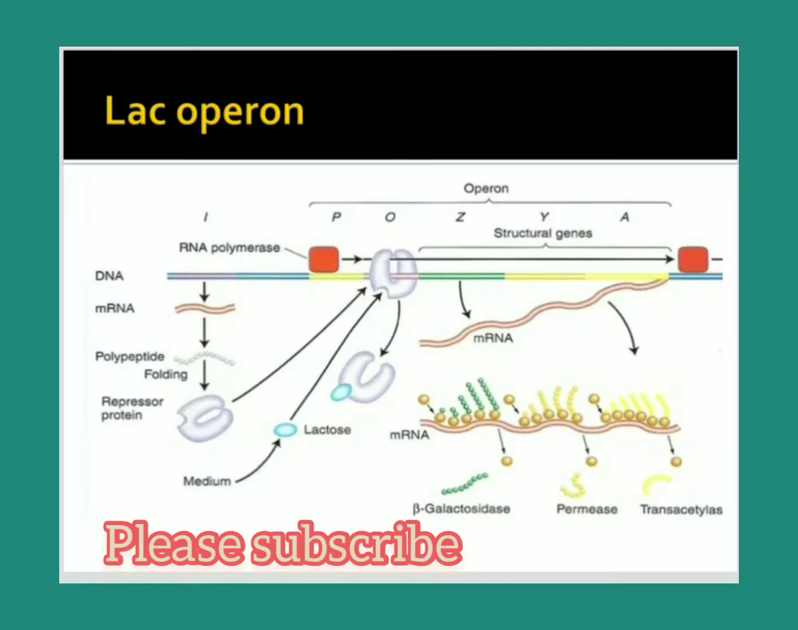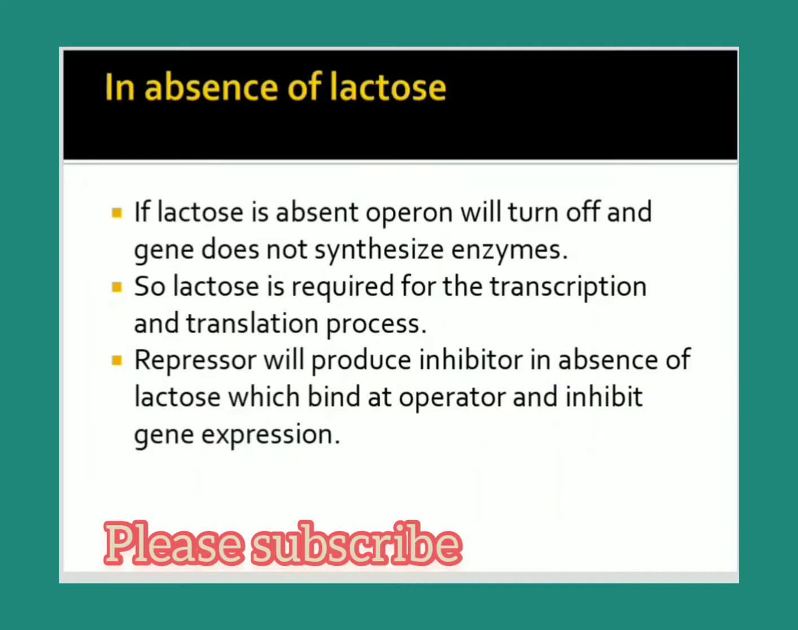Here the Z gene will synthesize the beta galactosidase enzyme and the Y gene will synthesize the permease enzyme. The A gene will synthesize the transacetylase enzyme. All these genes will help in lactose metabolism. Beta galactosidase will break down the lactose molecule and permease will permit the lactose to enter. So transacetylase transports lactose into the cell.